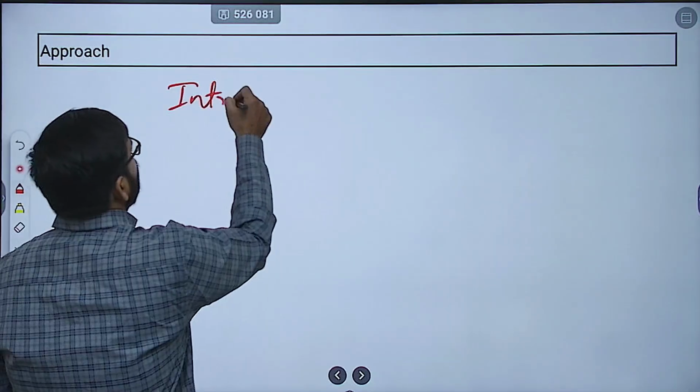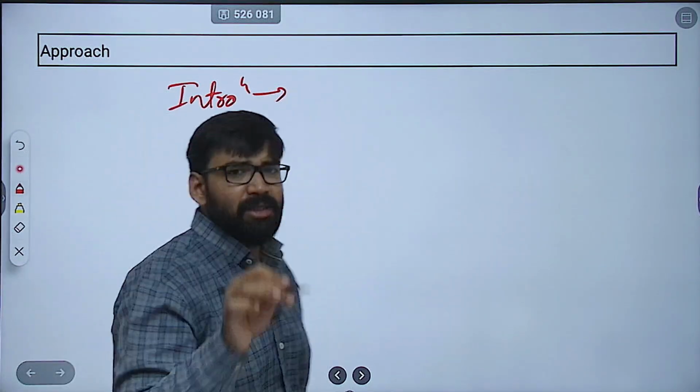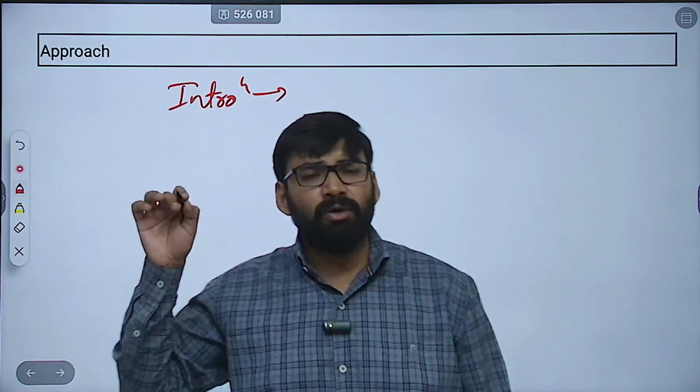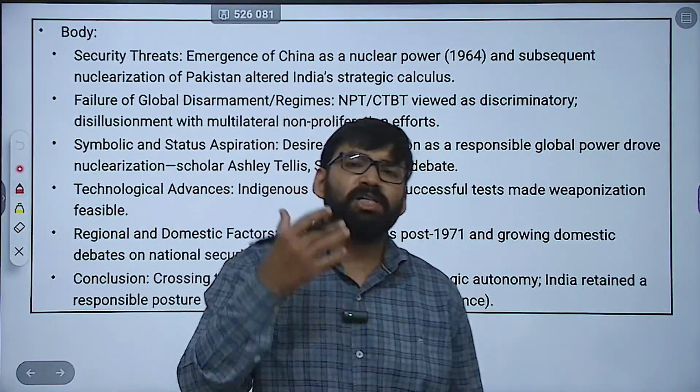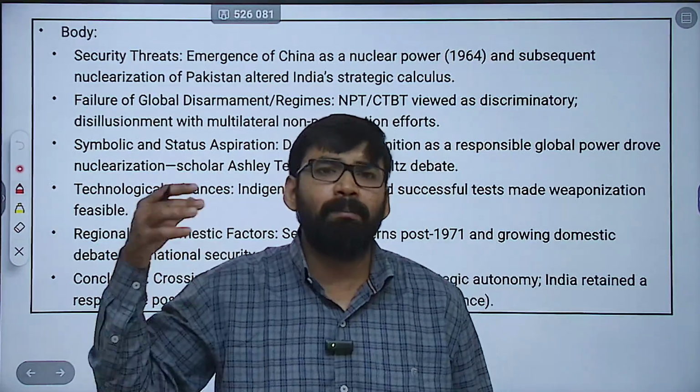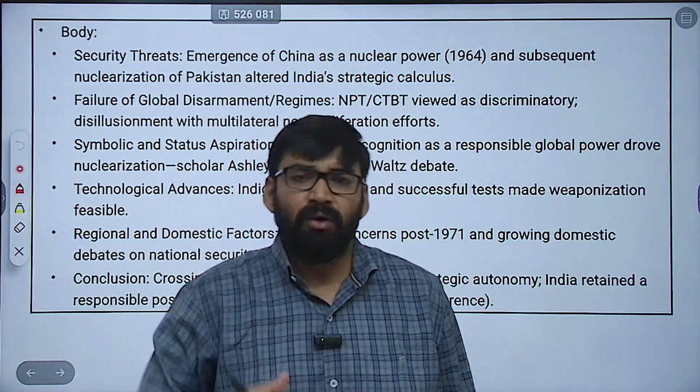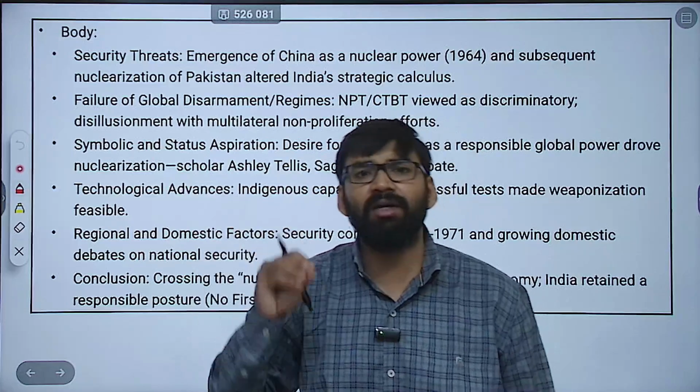Now, how to write the introduction? How will we write the introduction of this question? It is a simple thing. You have to begin with India's initial commitment to peaceful nuclear use and the multilateral preference, which is rooted in Nehruvian idealism.